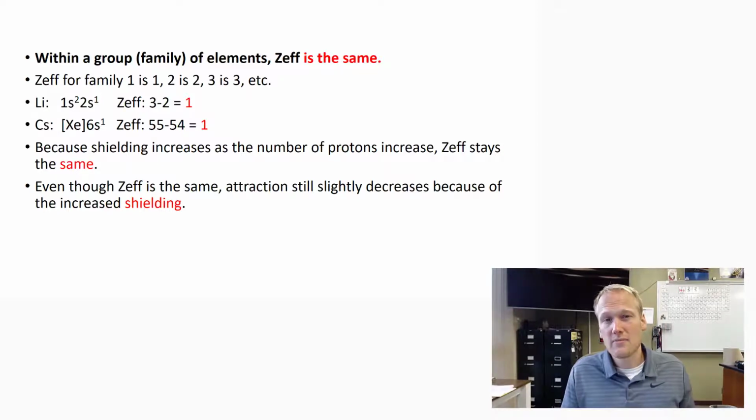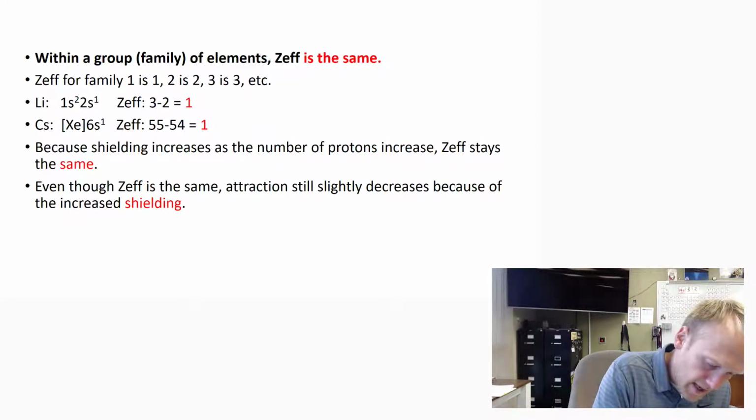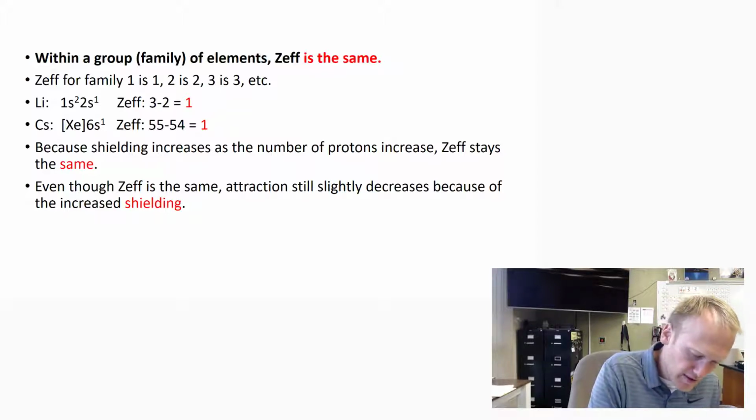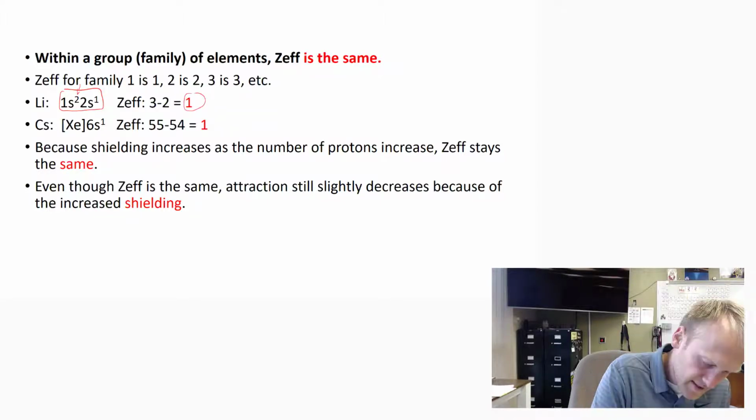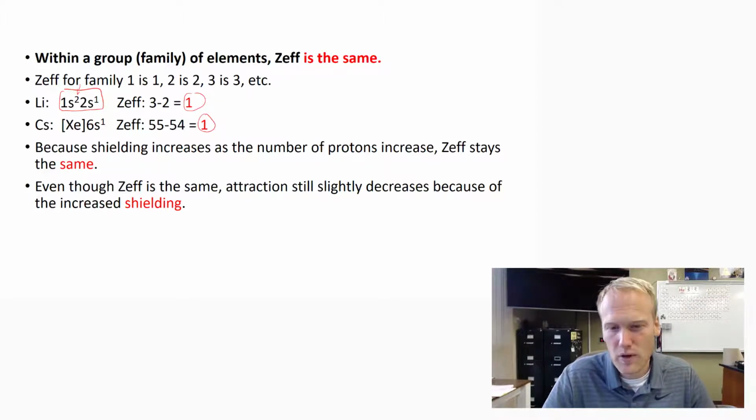So let's look at lithium and cesium. Lithium has 3 positive protons. It also looks like this in terms of electron configuration, and you can see that it has 2 inner electrons and 1 valence electron. So this would be 3 minus 2 to calculate a ZEF of 1. Cesium has 1 valence electron, and it has an atomic number of 55. So what this means is that we would subtract 54 inner electrons, because it only has 1 valence, and it would also have a ZEF of 1.